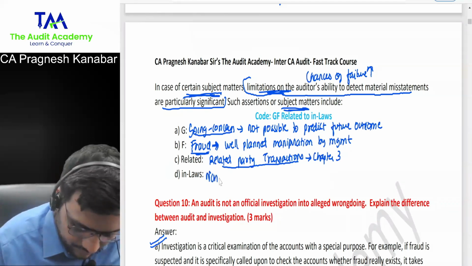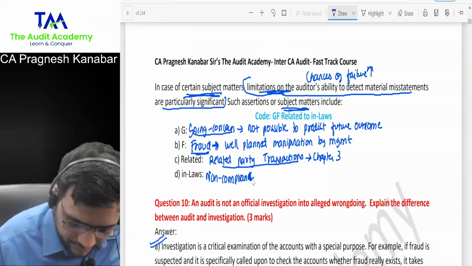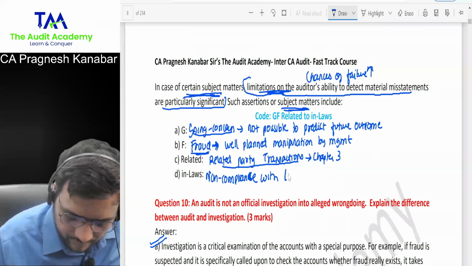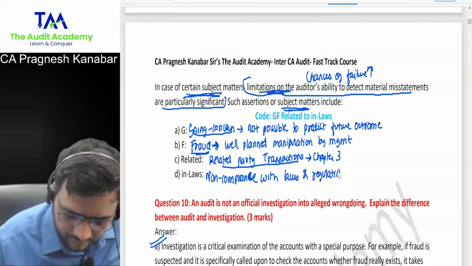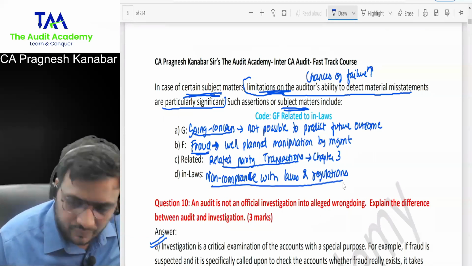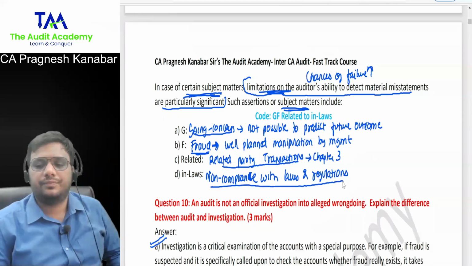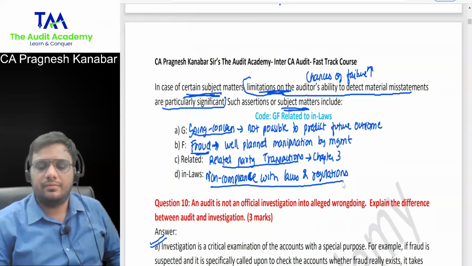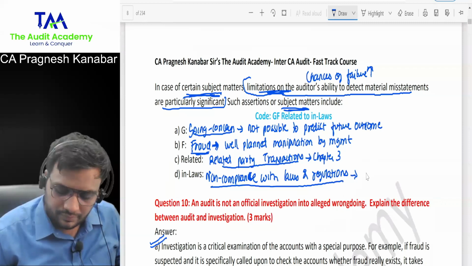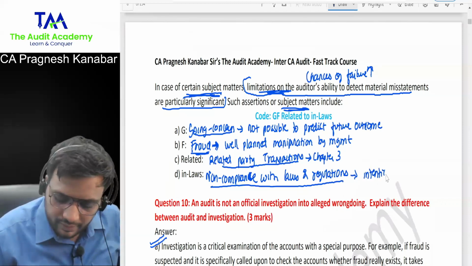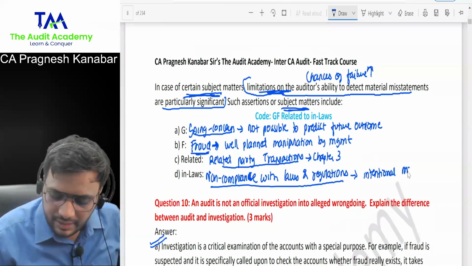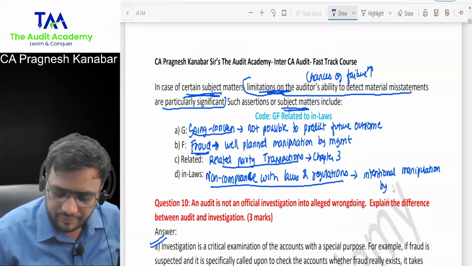Then non-compliance with laws and regulations. Why is it difficult to find out errors, fraud over here? Because there is intentional manipulation by management.